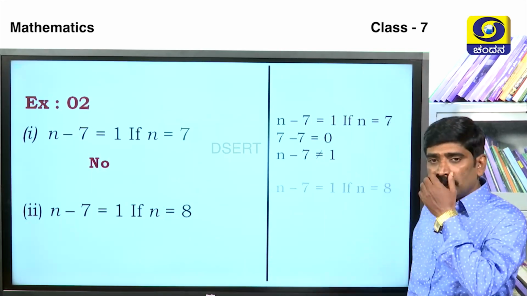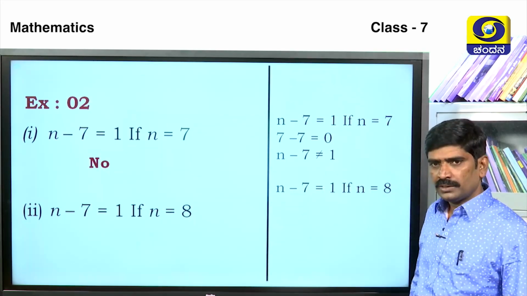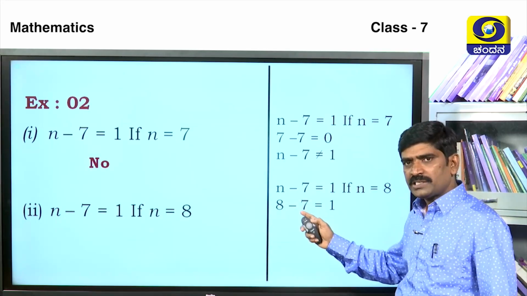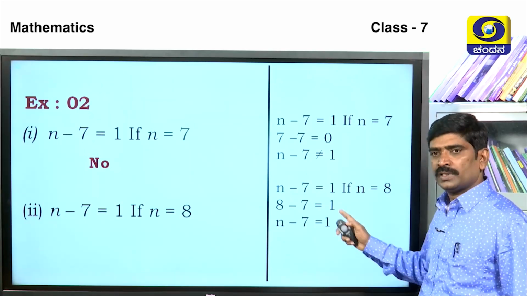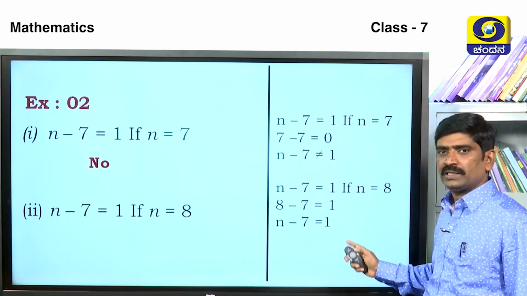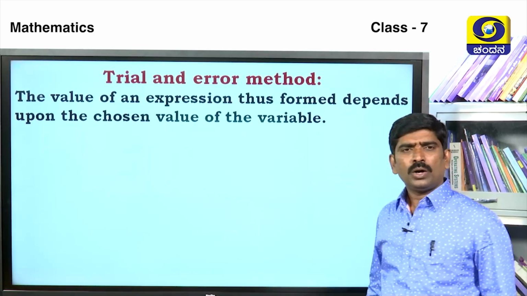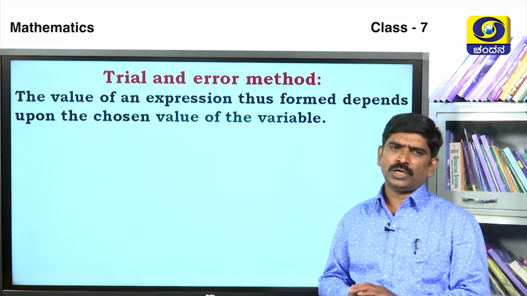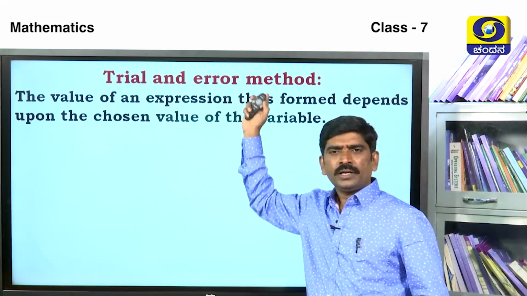Next, if n minus 7 is equal to 1, if n is equal to 8, check. That is 8 minus 7. 8 minus 7 means 1. Yes, it is true. n minus 7 is equal to 1. Therefore, yes, this is true. The value of an expression thus formed depends upon the chosen value of the variable. That is called the trial and error method.